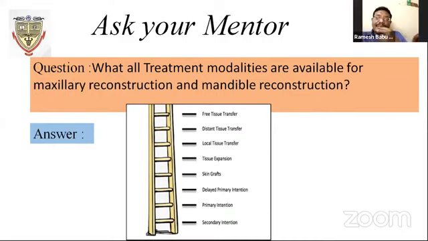And one more thing: if you encounter a failing flap in a free flap, how do we manage, how do we salvage the flap when it's going to be failing? Another flap is the option, sir. Yes, another flap. All the flaps, there is no other option. You can't leave it as it is.